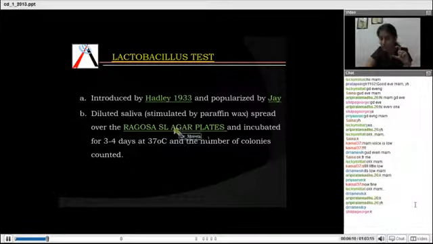Okay, these are agar plates on which this saliva is placed, and then these plates are incubated for 3 to 4 days at 37 degrees Celsius, and then the number of colonies are counted under a magnifying glass or under a microscope. Okay, this is how it is done. Saliva is put on agar plates, it is incubated, and then the number of colonies is counted. So this is the procedure.